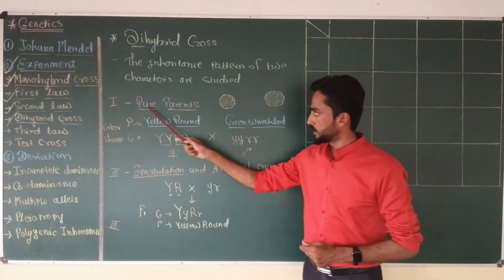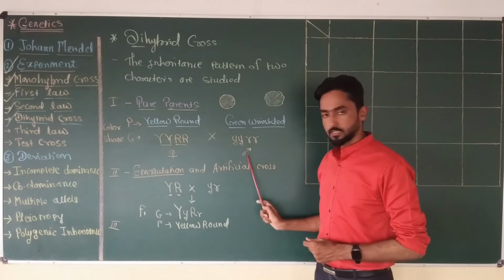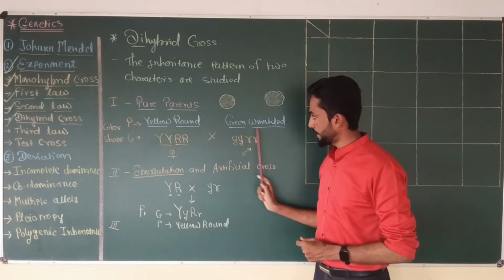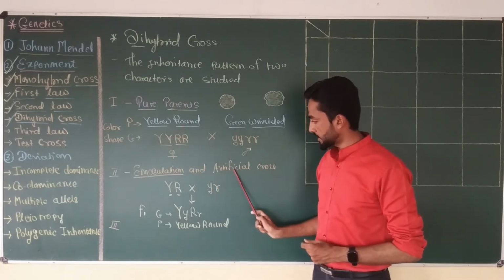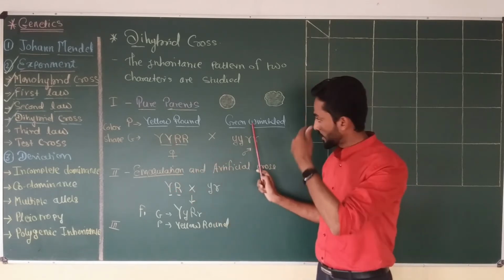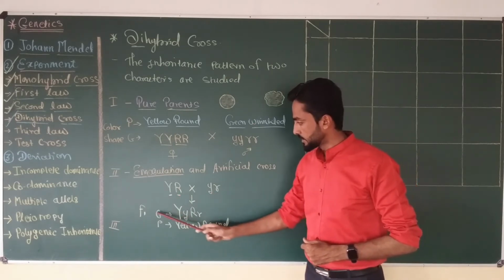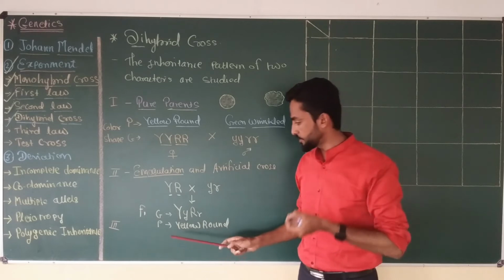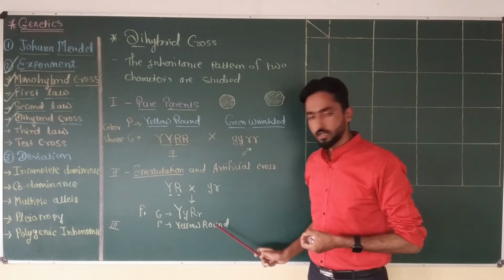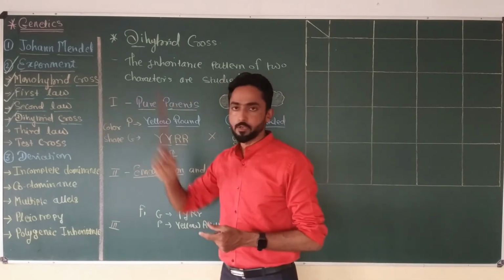In first step, Mendel select two pure parent, yellow and round as a female parent and green and wrinkled seed as a male parent. Then he perform emasculation of female parent and transfer pollen grain of the male parent onto the female parent flower, and then he do artificial cross. The female parent produce capital Y, capital R type of a gamete, and male parent produce small y, small r type of a gamete. After artificial cross, the F1 generation seed were produced. The seeds show capital Y, small y, capital R, small r type of a genotype, which is the yellow and round type of a seed. These results are similar to that of the monohybrid cross type of a result.